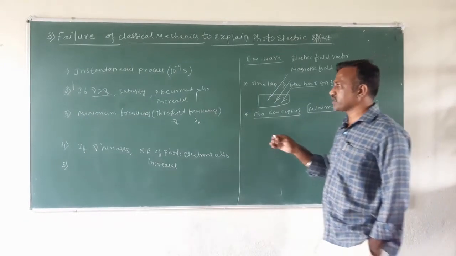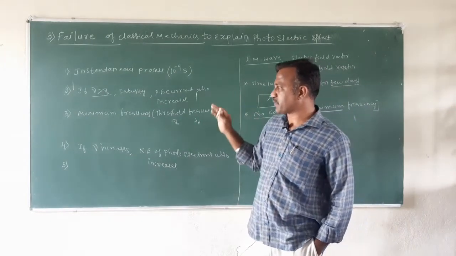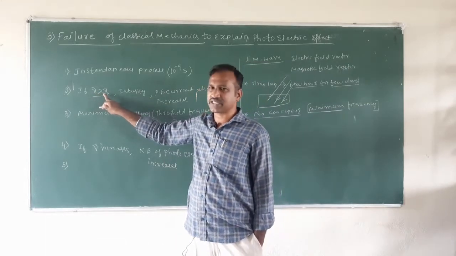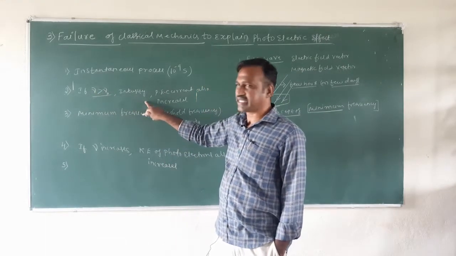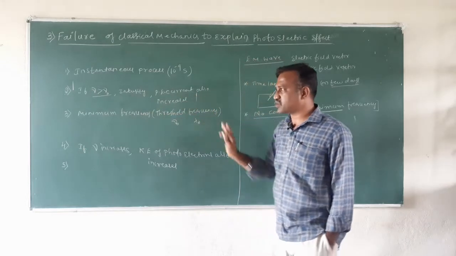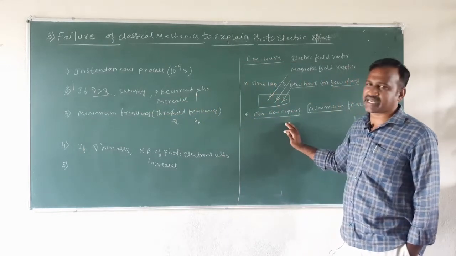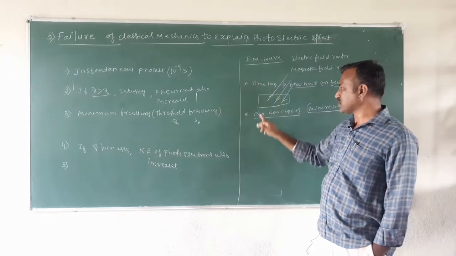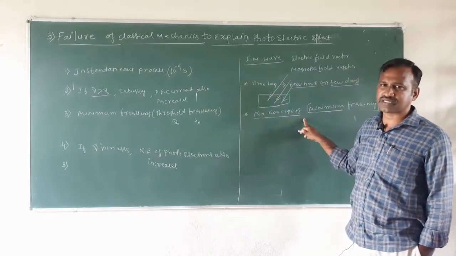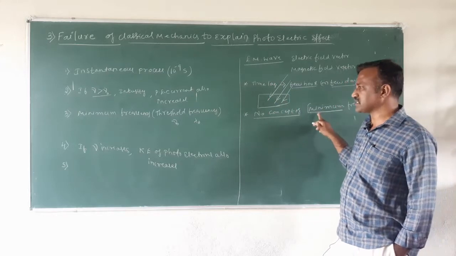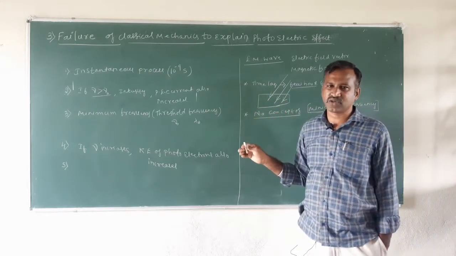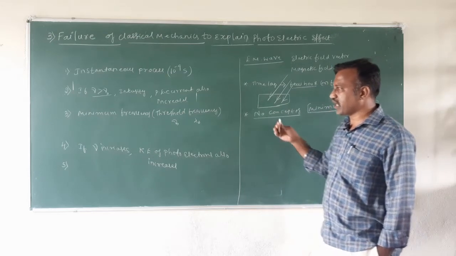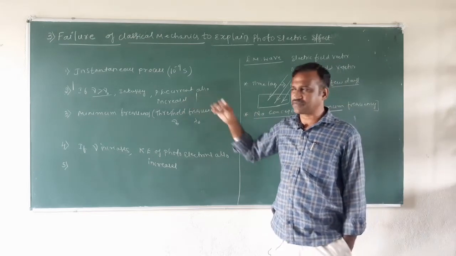According to the experimental observational fact, for a frequency greater than the threshold frequency, as the intensity increases, the photoelectric current also increases. But classical mechanics says that if you consider light as an electromagnetic wave, there is no concept of minimum frequency, that is, no threshold frequency required for the photoelectric effect. So again it contradicts the experimental observations.